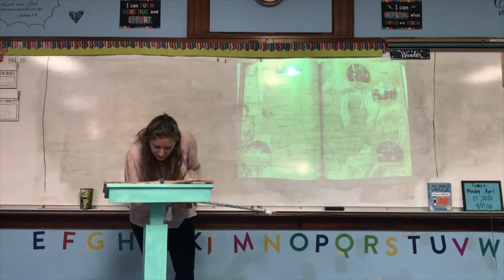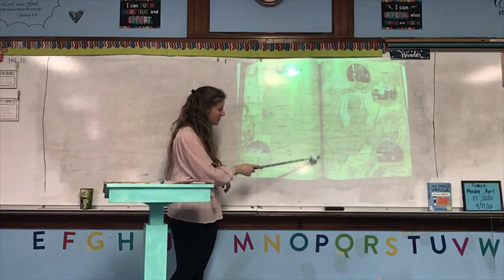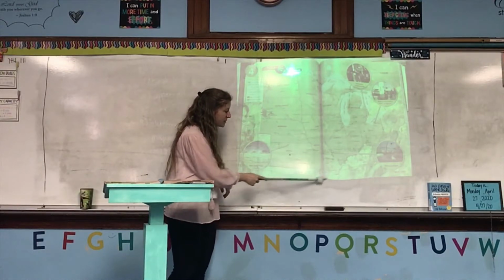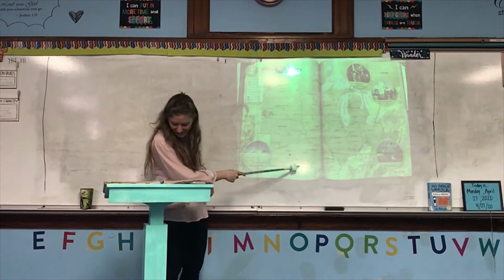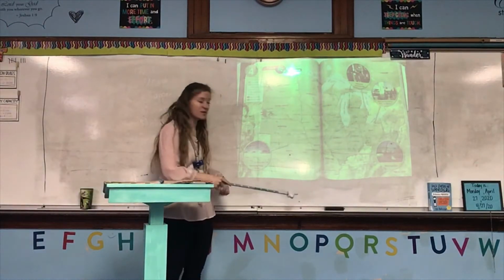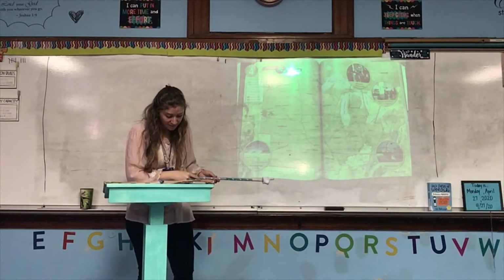Let's see. I don't really see any other major peaks, but there are some other mountains in other places. There are actually some mountains and plateaus in Missouri. We can see that Missouri has a little bit of the Ozark Plateau in it. So there are some plateaus and some small mountains in Missouri as well.